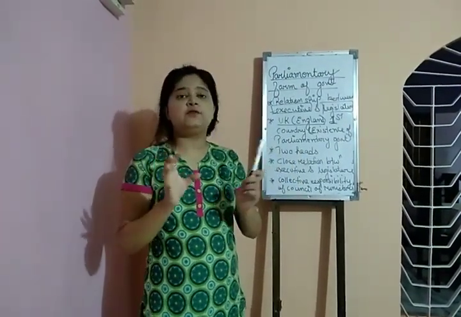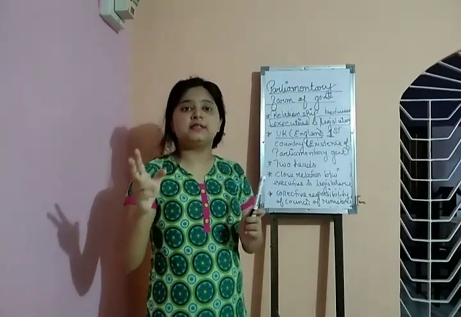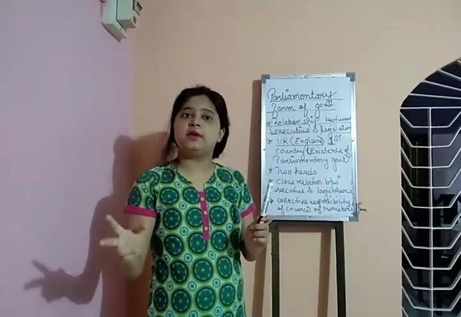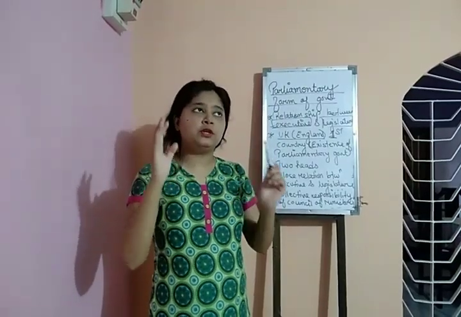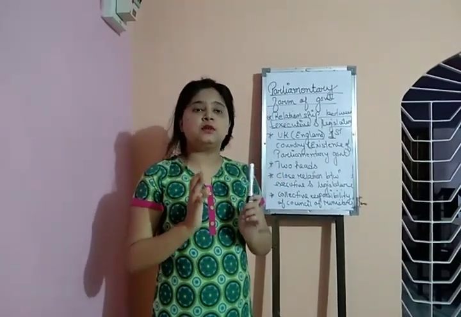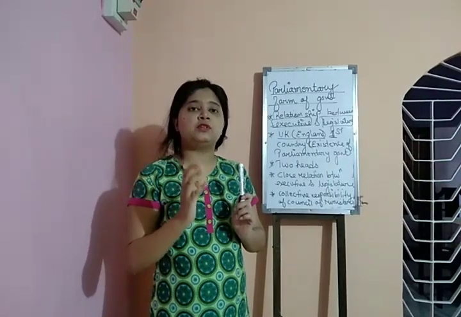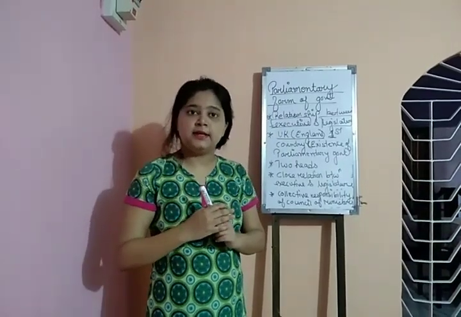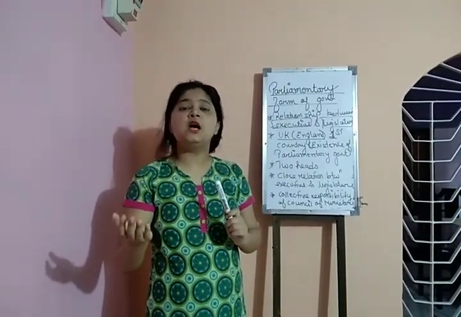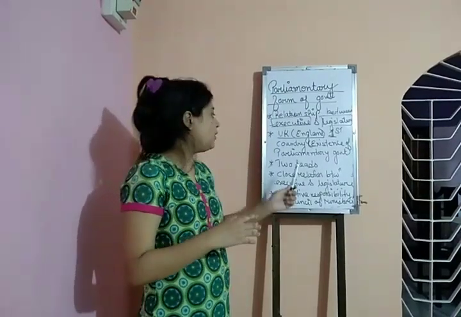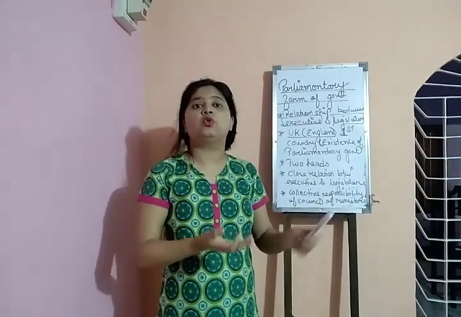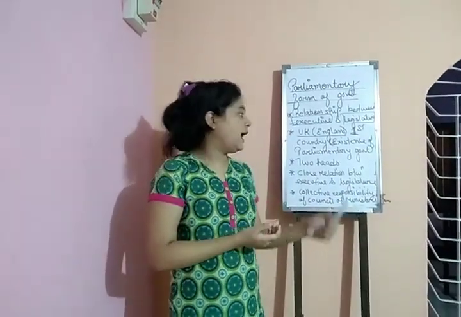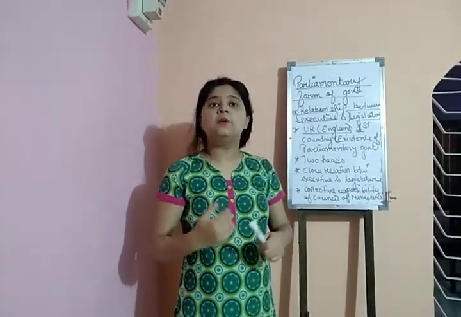So in India, if we give the example, two heads are present, because in India also we have the parliamentary form of government. If we look into the scenario of India, then we will notice that the head of the state is the president, and the head of the government is the prime minister. Now in England, the head of the state is the king or queen, and again the head of the government is the prime minister.